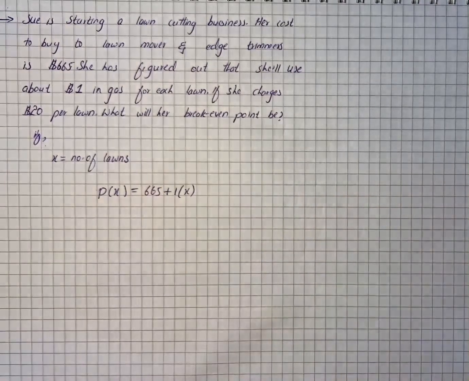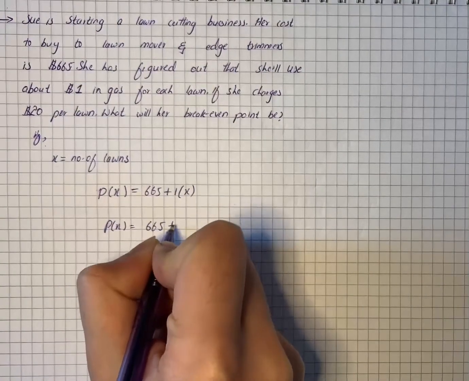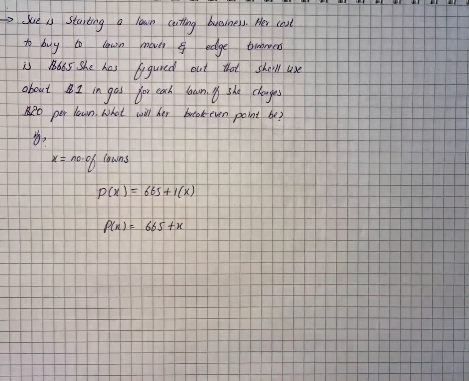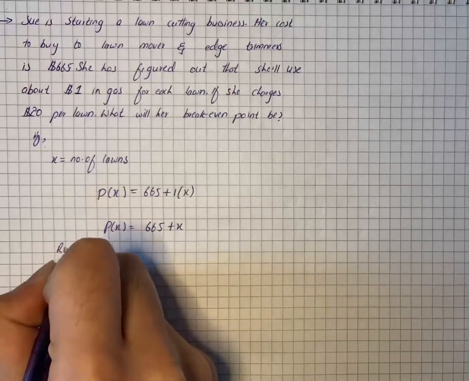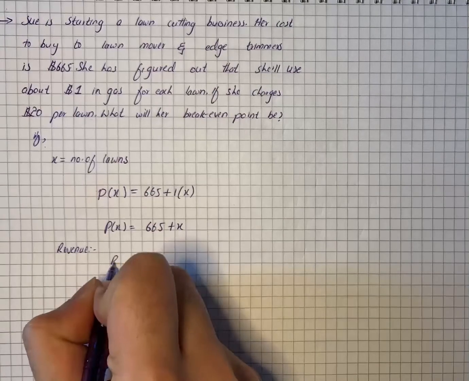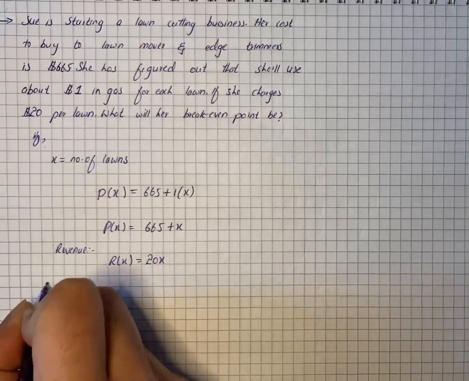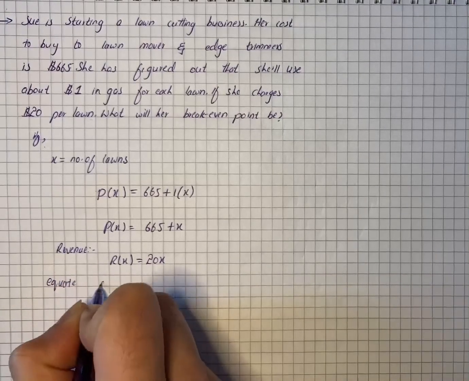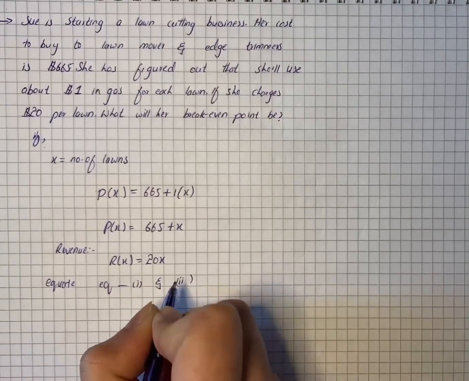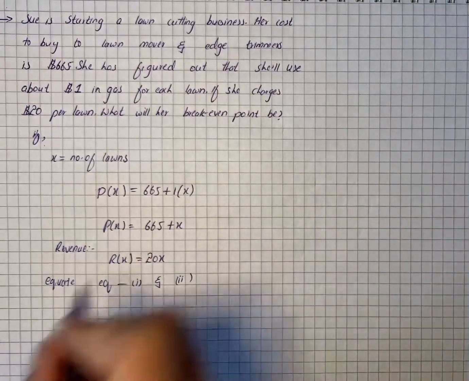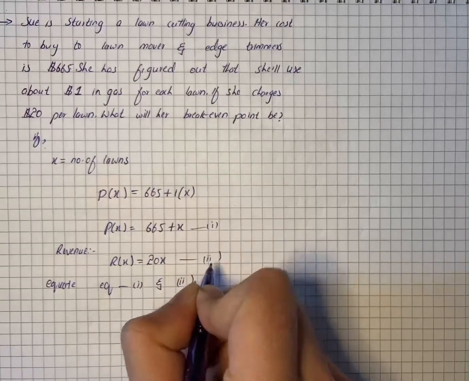So we can develop the equation P(x) equals 665 plus x, and the revenue is the amount she charges times the number of lawns. So revenue will be R(x) equals 20x. So we will equate the equations. Equate equation 1 and 2, right? P(x) and R(x). First of all, we have this equation number 1 and this is equation number 2.